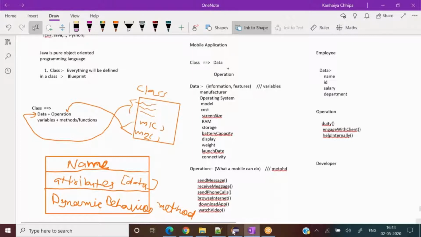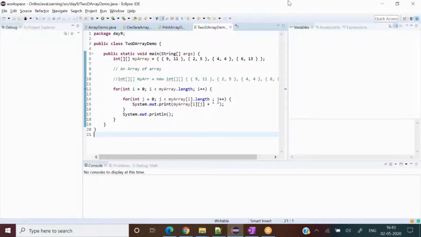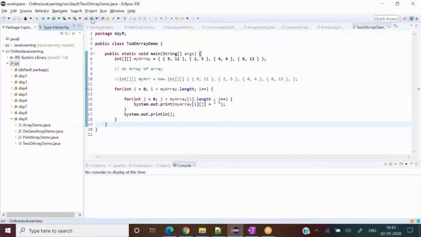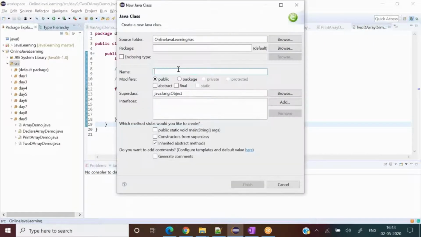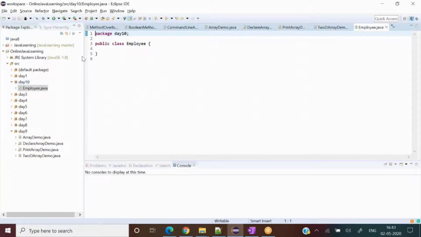So the same way now, let's say I create a class. One second. Let me create a new package and class. So the package would be day10 and the name would be, let's say, Employee, and finish.